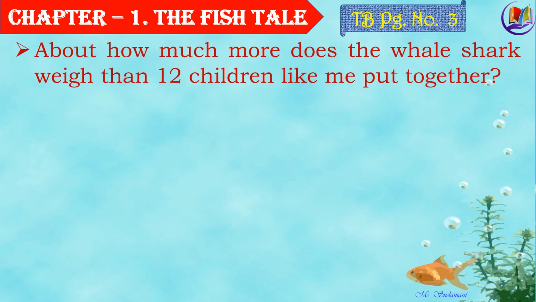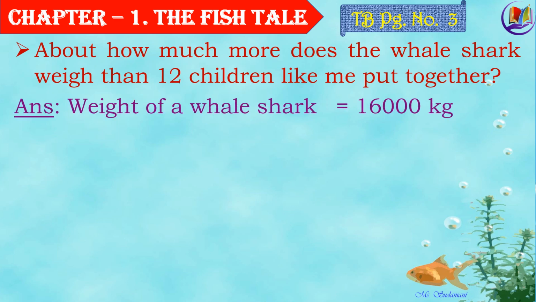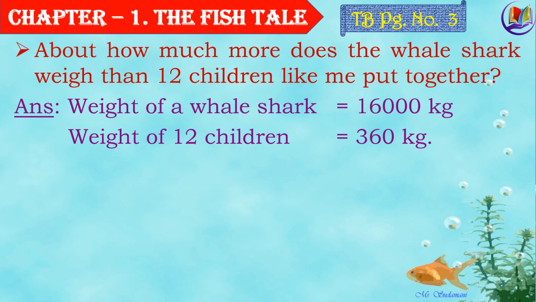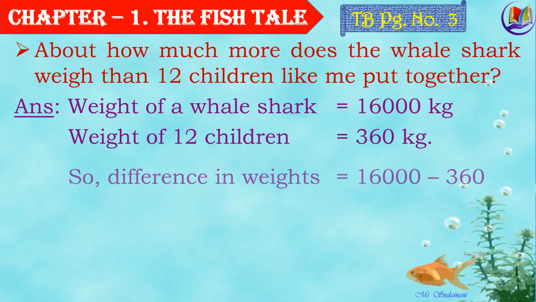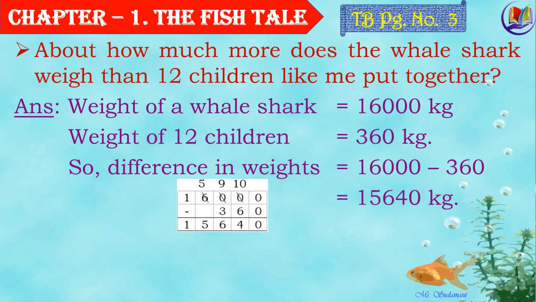Now let's answer a few more questions, children. About how much more does the whale shark weigh than 12 children like me put together? Weight of a whale shark is 16,000 kg. Can you just imagine how heavy it would be? And weight of 12 children, we had just calculated in the previous question, isn't it? Was 360 kg. So the difference in the weights would be 16,000 minus 360.